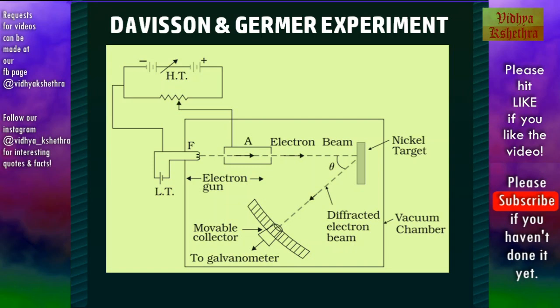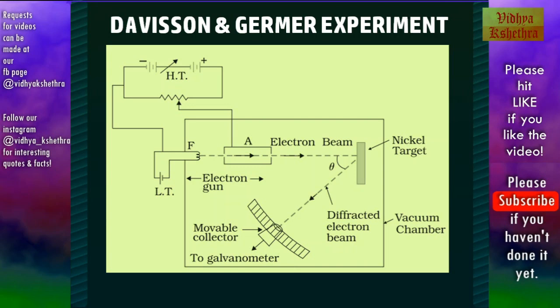After scattering from the nickel target, the electron beam falls on a detector. The detector consists of a movable collector which is connected to a galvanometer. The galvanometer shows the current depending on the intensity of the electron beam falling on the detector.